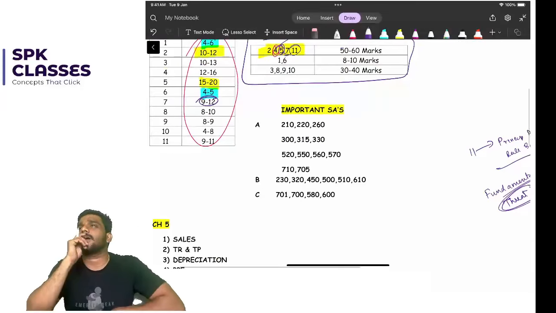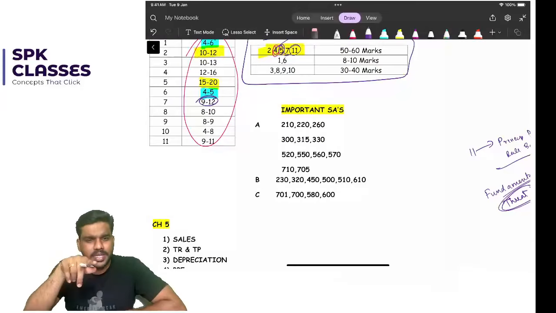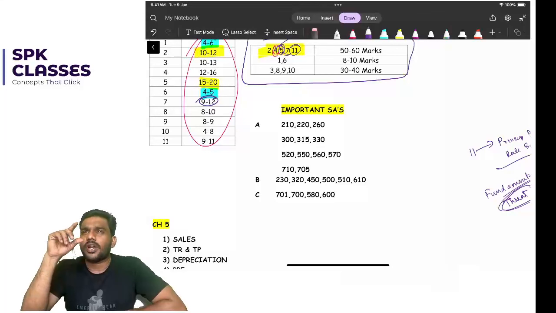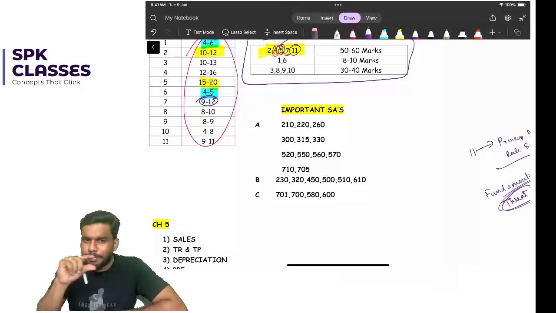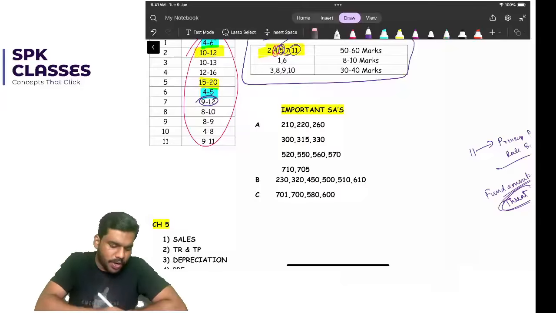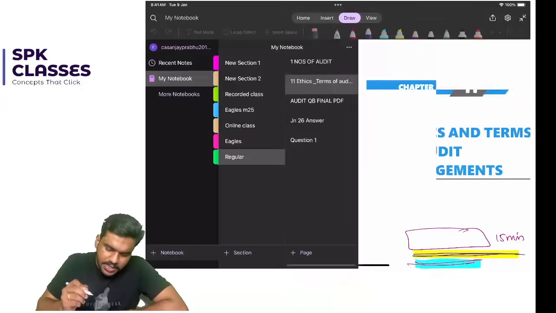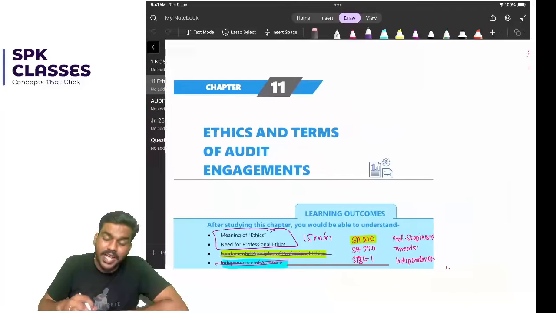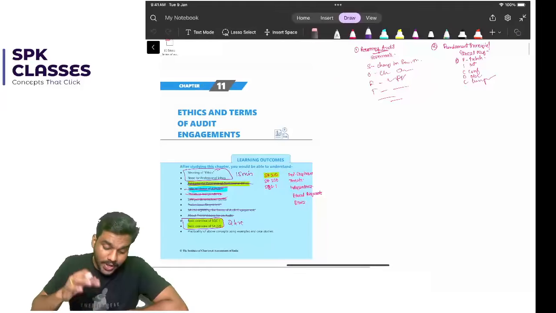Then chapter 11. There's a question in chapter 11 we have discussed in the MCQ focus batch: what are the contents of the audit engagement letter? And there's a small thing below that: if the law or regulation already includes the terms of the audit engagement. That topic is important. I will just show you the topic once.